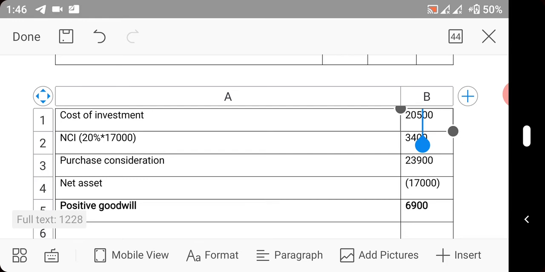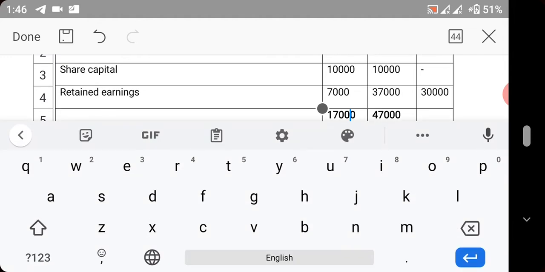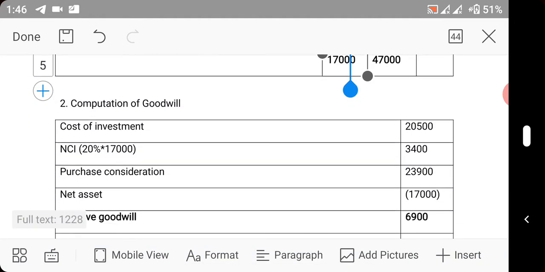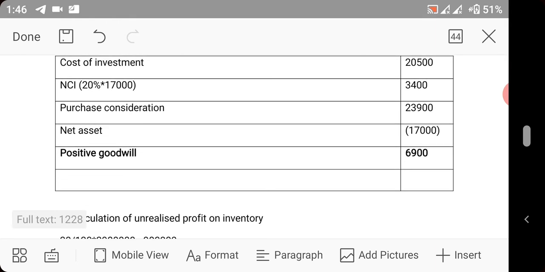So with this value now, you now add NCI. Now remember, we are going to measure NCI using proportionate method. So the net asset is 17 million. So multiply it by 20%. You now have 3,400. So add up, we have 23,900 naira. You understand? That becomes the total purchase consideration. Then less net assets. We now have 17,000, which is the net asset. We now have 6,900 as the goodwill, and there is no impairment. So that is where we stop.